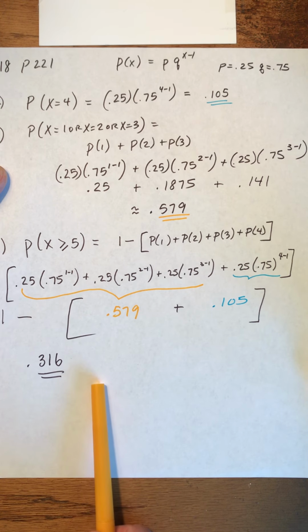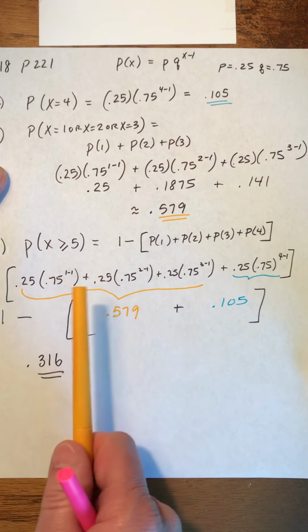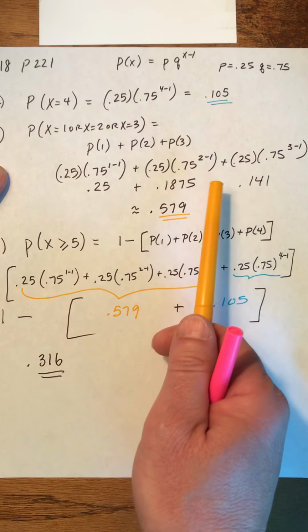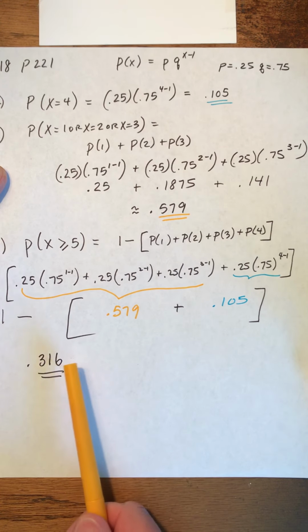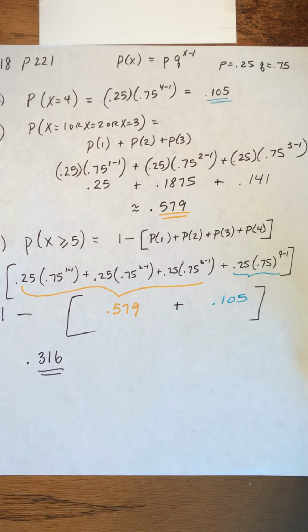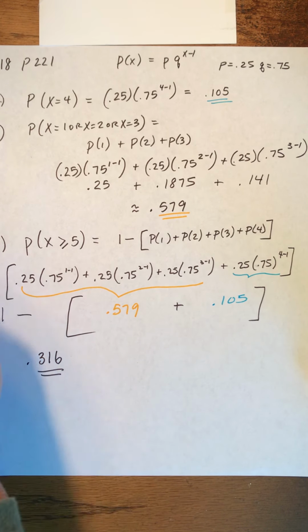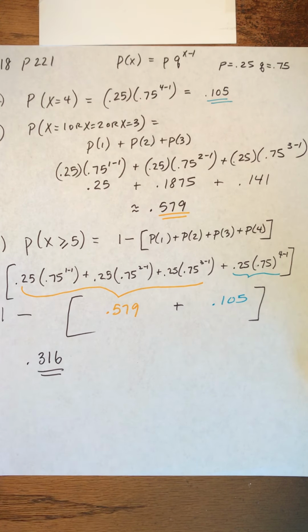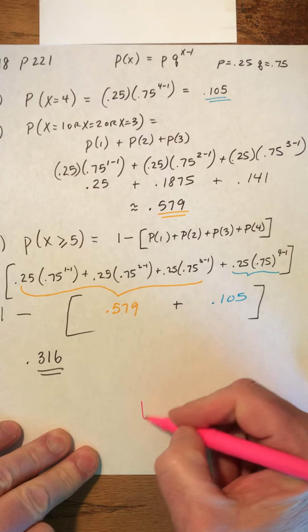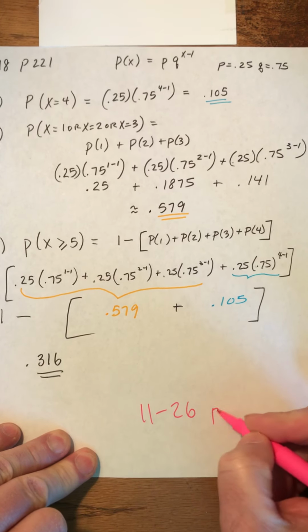So try these 2 questions. Try them over again. Make sure you can put these in your calculator. Make sure you get the answers that I got. And then continue on practicing from questions 11 to 26 on page 220. So it's 11 to 26 on page 220.